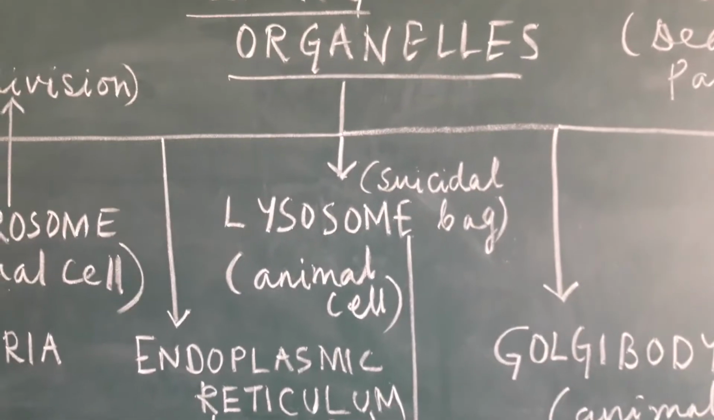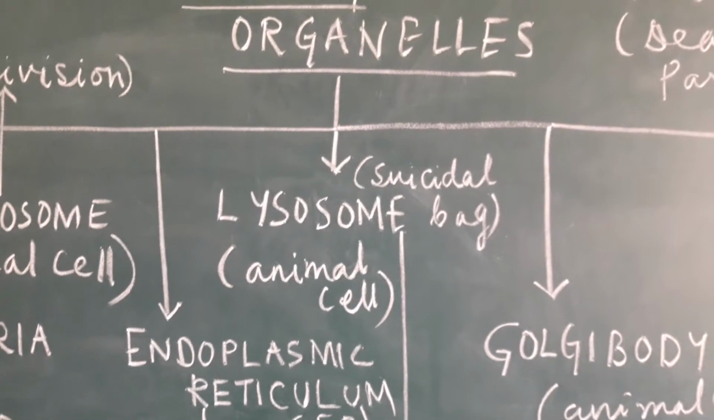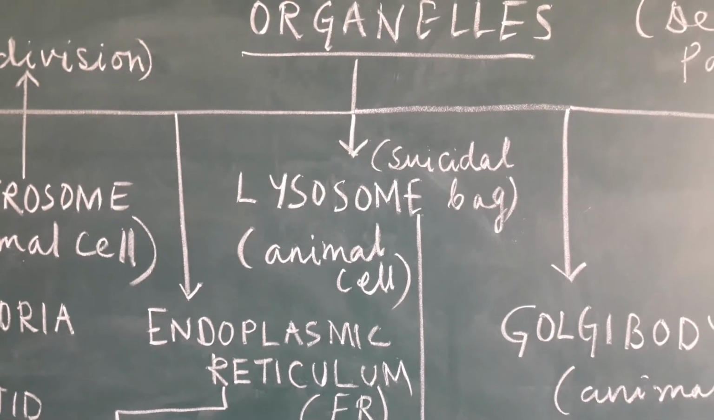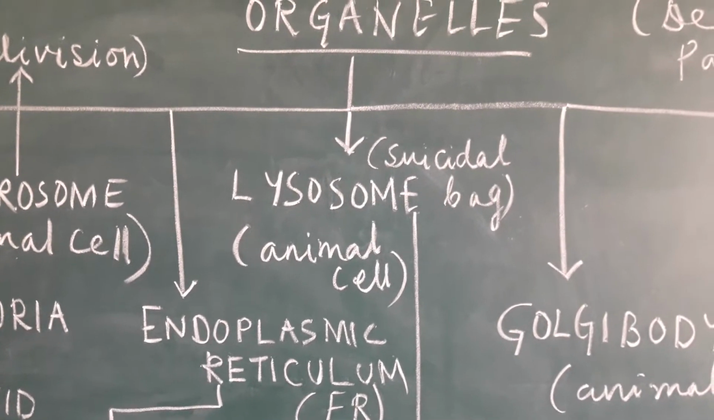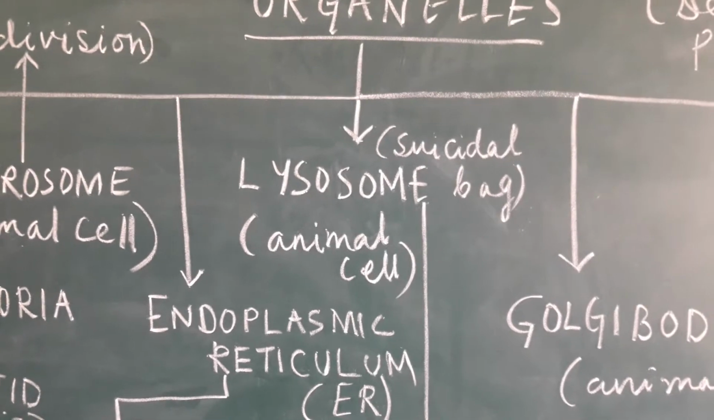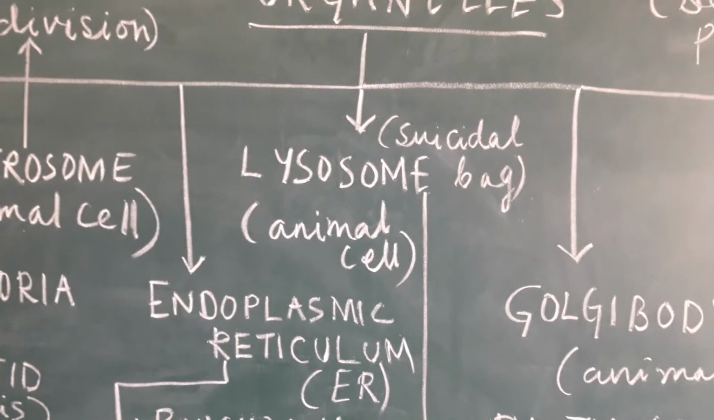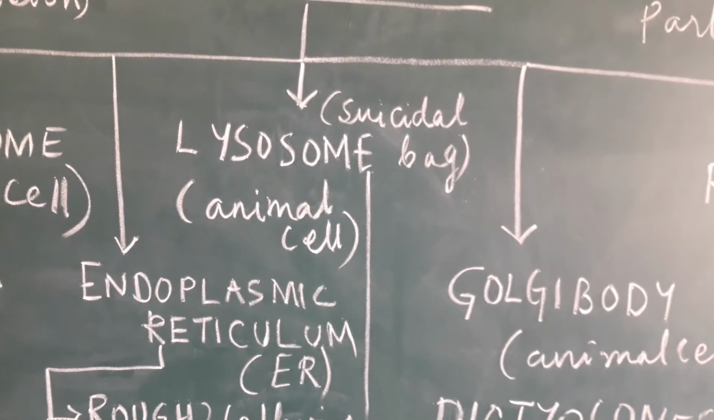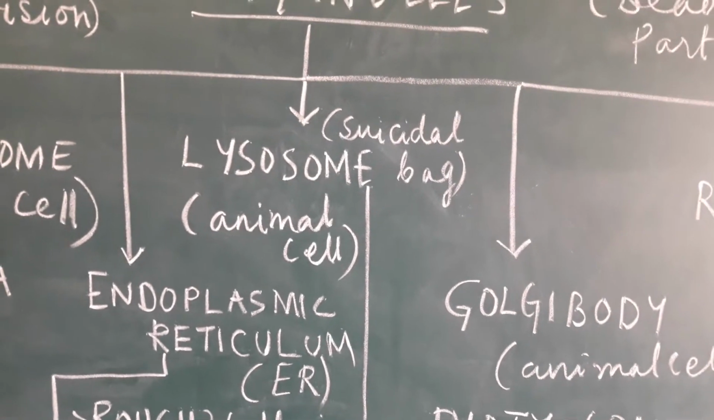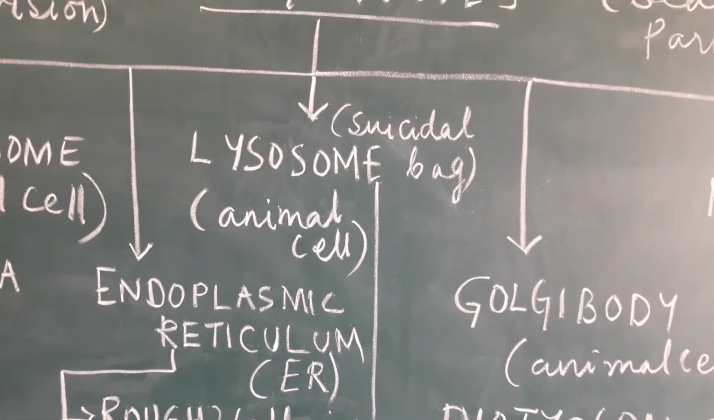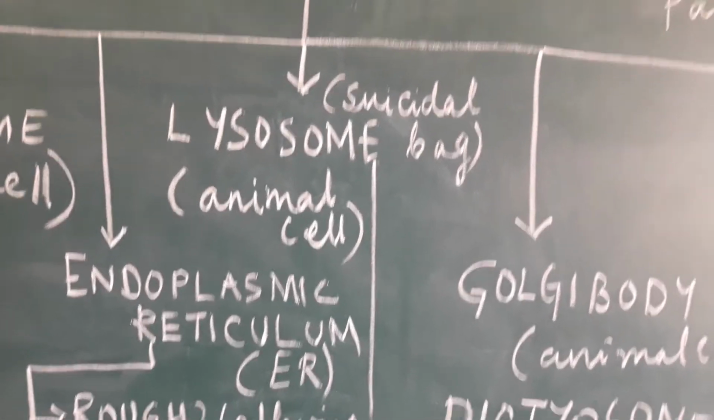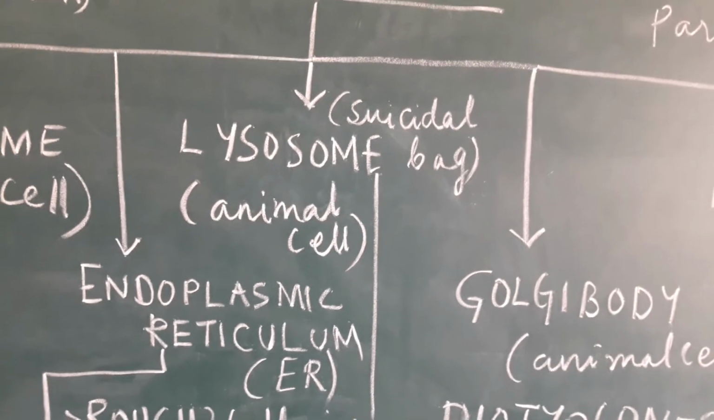Then moving on to lysosome. Lysosome is present only in the animal cell, and lysosome also has one special function. That is why you can see I have written there a name for it, which is called the suicidal bag. You might be wondering why it is called suicidal bag. Okay, we will come to it later on.